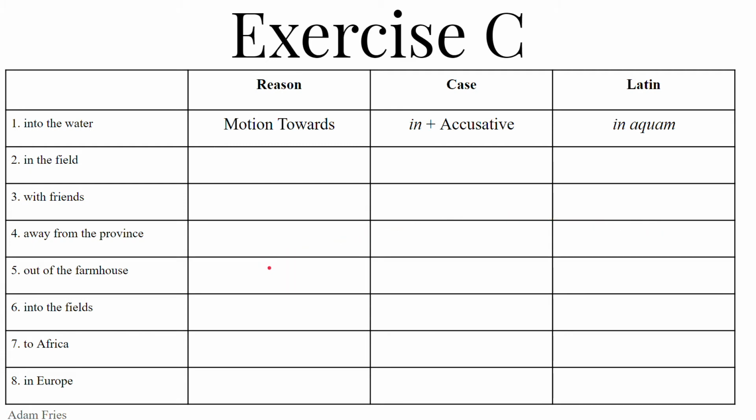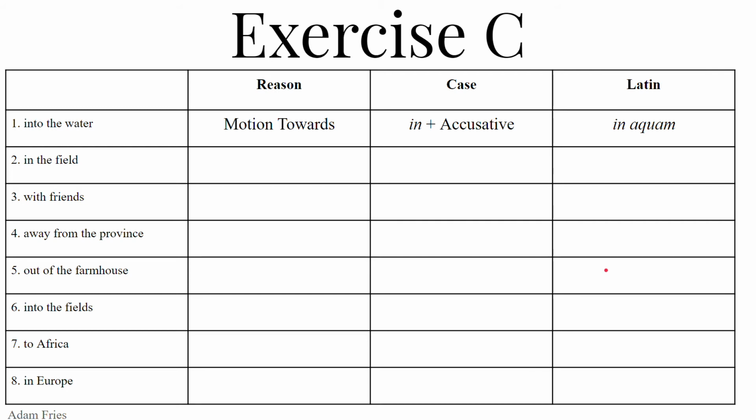Sentence 5, out of the farmhouse. The reason is separation. We're moving away from, out of the farmhouse. That's going to be the ablative of separation. And out of, so we start inside the farmhouse and we move out of it, that's going to be ex, the letter E with an X on it. Ex villa, out of the farmhouse.